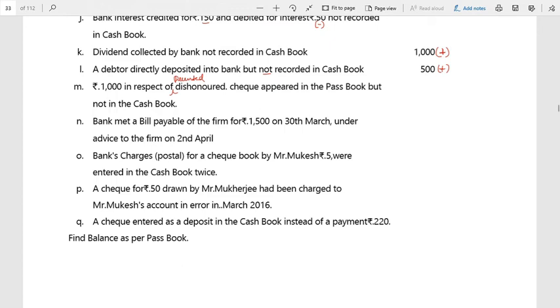So the moment a check is presented to the bank, usually in the cash book also we will increase. In the passbook, it will increase only when the amount is actually credited to the bank account. Correct? But what happened in the passbook? They said that this check was dishonored. So in the passbook, the balance was not increased. But in the cash book, the moment we deposited to the bank, we actually increased. Correct? Therefore, what am I supposed to do?